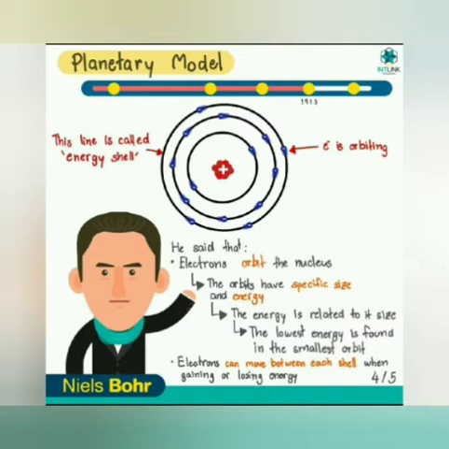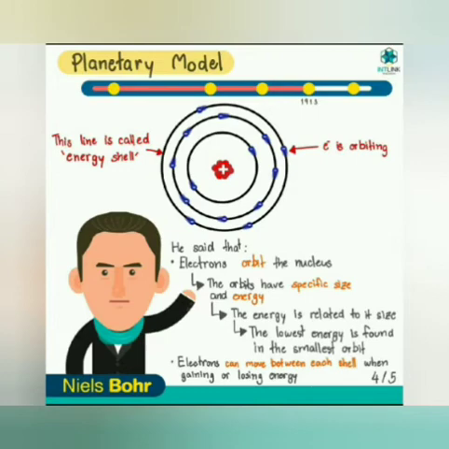You see in the picture, the red part at the center is the nucleus, which is positively charged, and electrons are revolving in the fixed orbits or shells. These are named as energy levels because Niels Bohr said that in each energy level, the electrons which are revolving have a fixed amount of energy, and this energy is not changing with time. So let's see what are the main postulates of Niels Bohr's model.